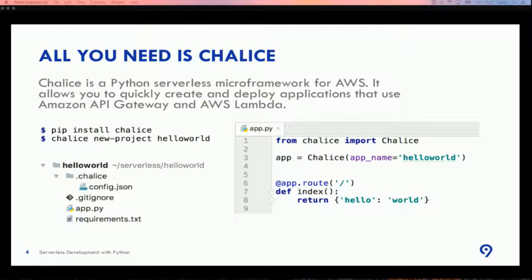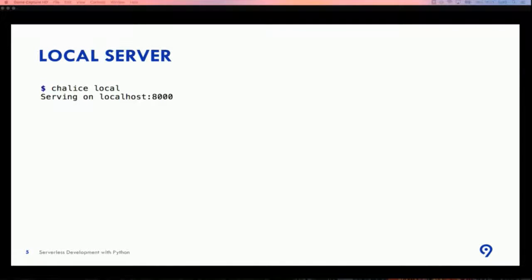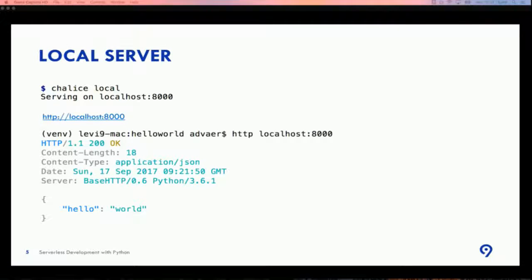So I liked it, and I tried to dive deeper with Chalice. First, the problem was how to run it locally, because it's not a good idea to deploy for every change of your code base, then test and see what's going on. So Chalice gives us a good opportunity to run chalice local, and when you call localhost 8000, you will receive the response hello world, a very creative example, but it shows how it works.